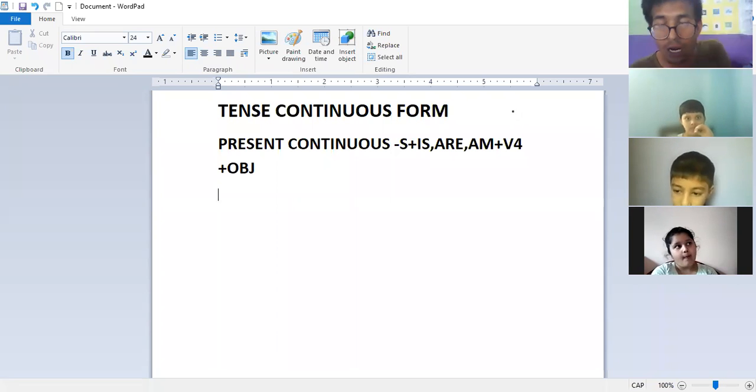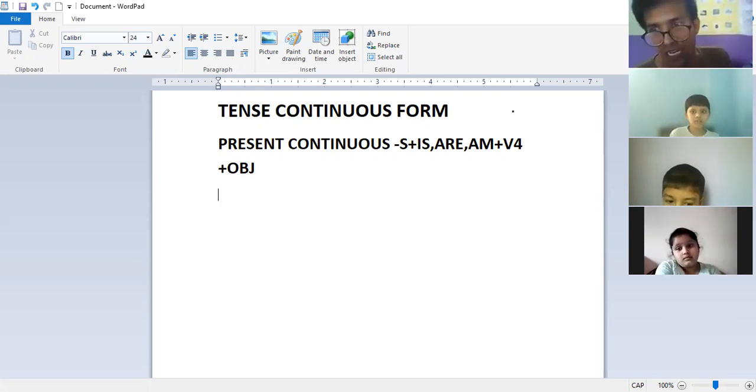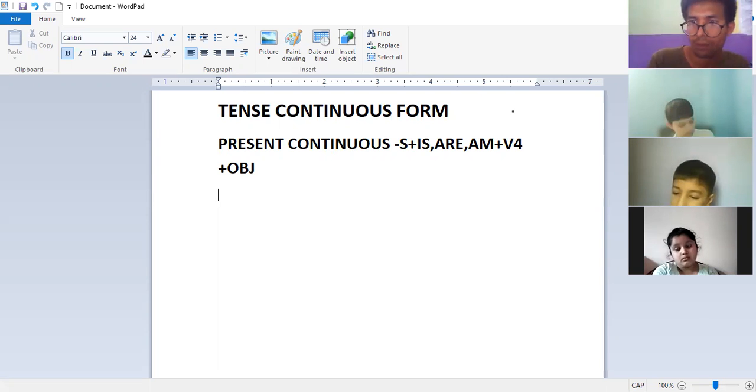So in continuous form we always have to use either is, are or am. Then after that we use the doing form. He is do his work, is that correct? No, it is not correct. He is doing. Okay.